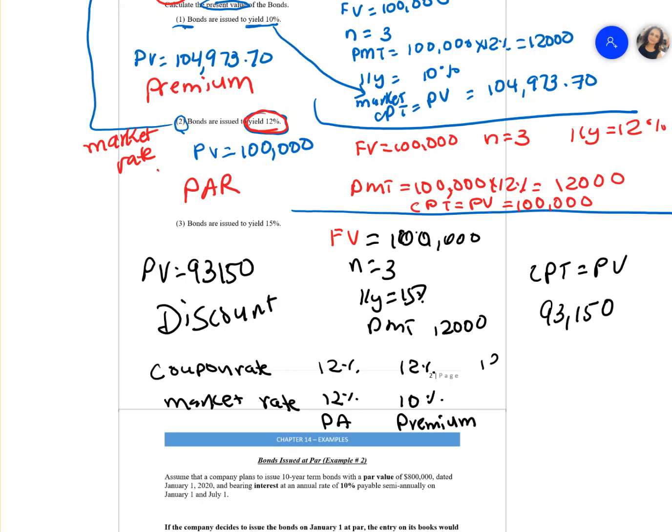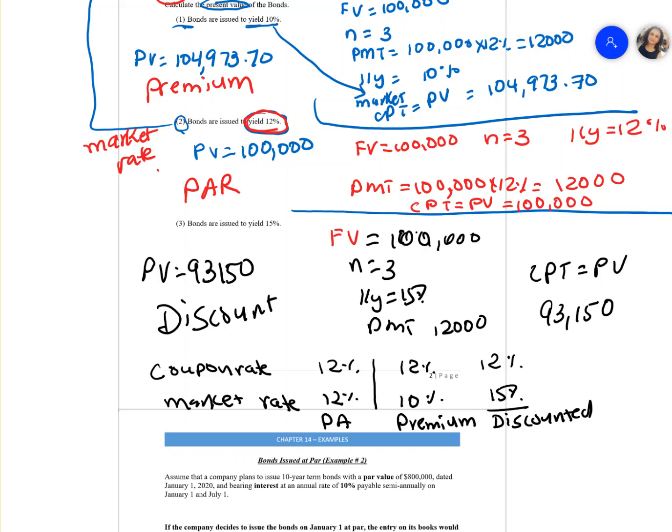And if it's 12, the coupon rate is the same, and if this is 15%, the market rate is 15, it will be a discounted bond. The reason I'm telling you this is you could have a multiple choice question when you're doing your Wiley Plus quiz or your final exam.